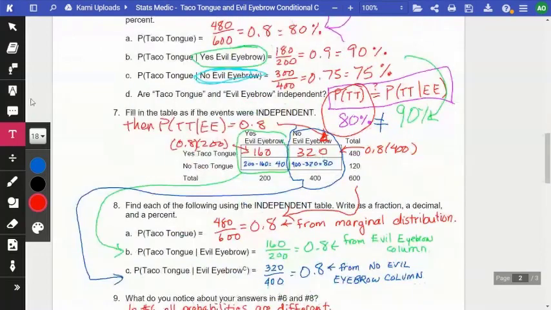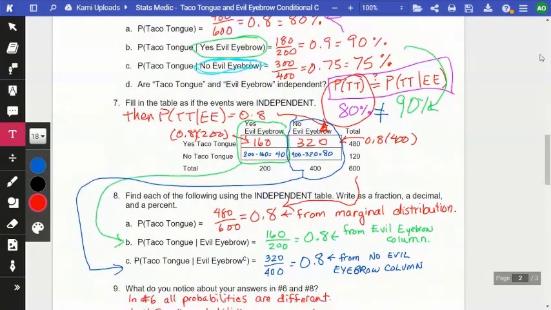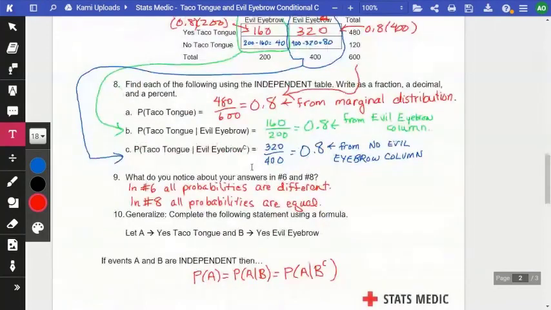So now if we compare the probabilities here, the probability of taco tongue is still 480 out of 600. It's still 0.80. No reason for it to change. But now, the way I changed the table, the probability of taco tongue given evil eyebrow is 160 out of 200, right? And then the probability of taco tongue given they don't have evil eyebrow is 320 over 400. But all these probabilities are the same.